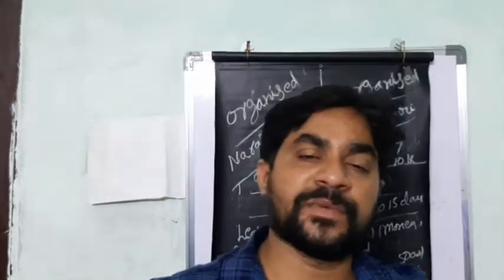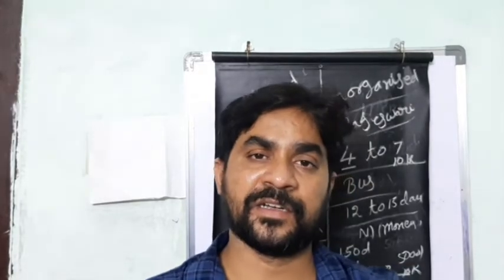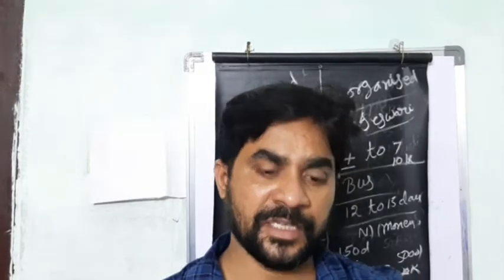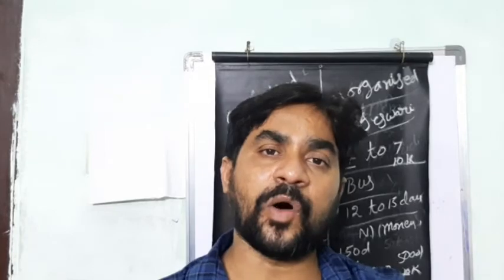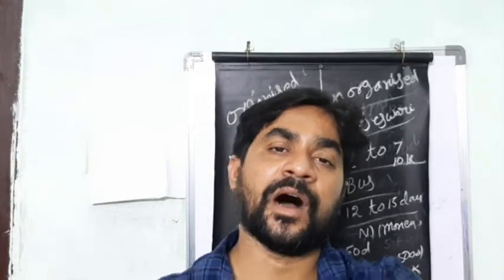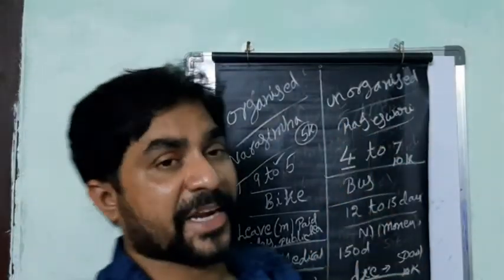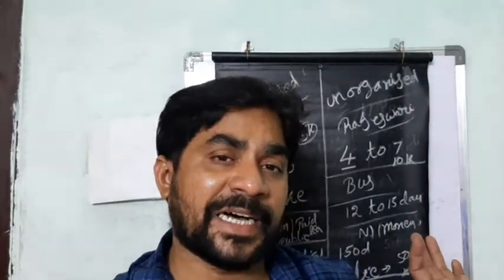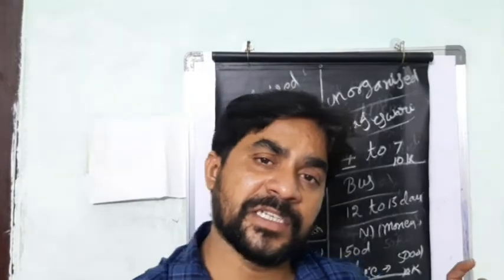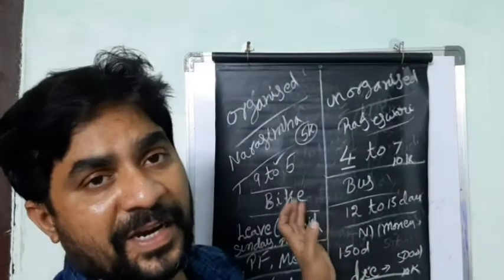Government will make some laws: the Factories Act, Minimum Wages Act, some different types of acts. All the acts are making some rules. All the rules can be useful for the people of the organized sector, but there are no rules for the unorganized sector. So government is also working for the development of organized and unorganized.